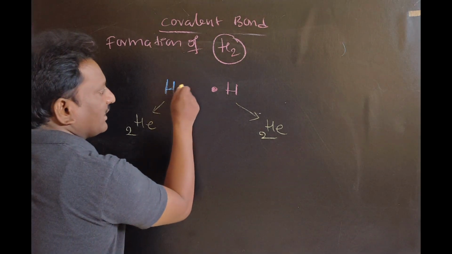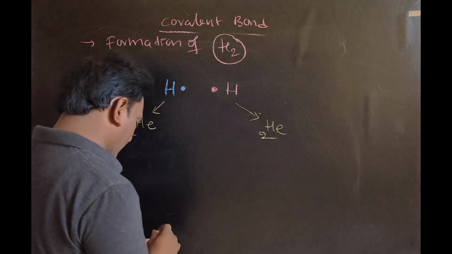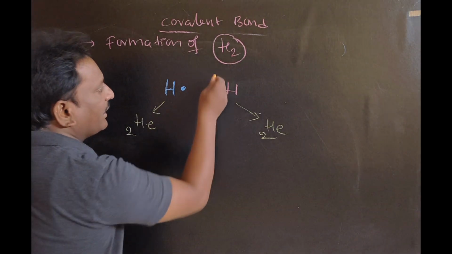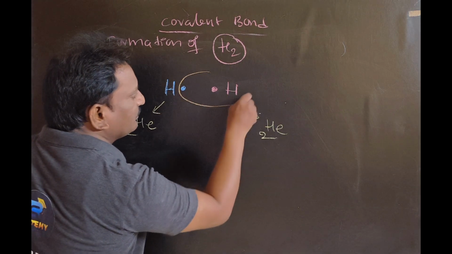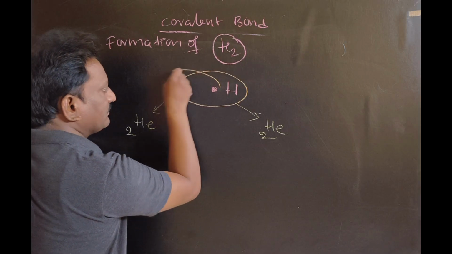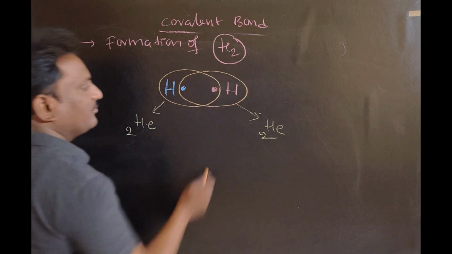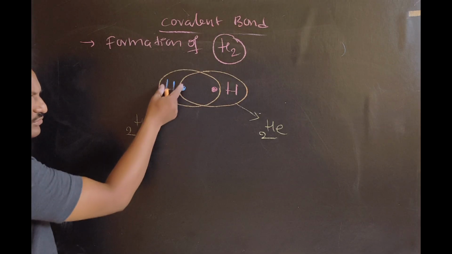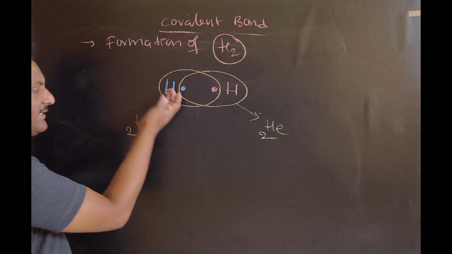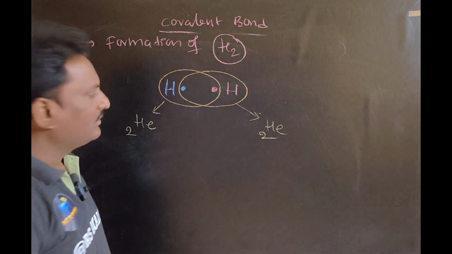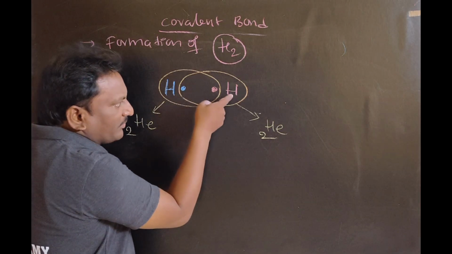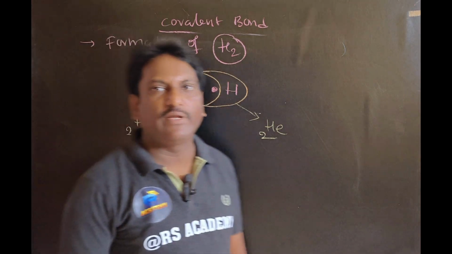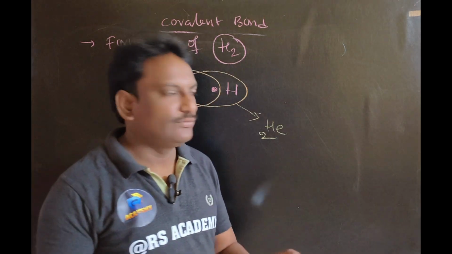It contributes its electron, and this one also contributes one electron. The contributed electrons are equally shared between both. So now these two electrons belong to this hydrogen atom and it attains helium configuration. These two electrons also belong to this hydrogen atom and it attains helium configuration. Is it clear to you?